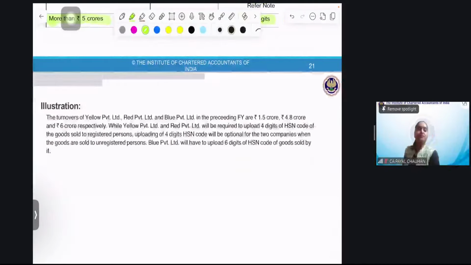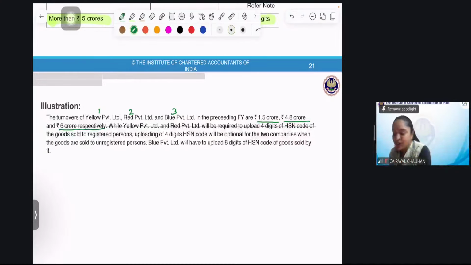Answer this. The turnover of Yellow Private Limited, Red Private Limited, Blue Private Limited. That means there are three organizations. One is yellow, one is red, and the third is blue private limited. In the preceding financial year, for yellow it's 1.5 crore, for red it is 4.8 crore, and for blue it's 6 crore respectively. Now we won't read it, we'll do it on our own.